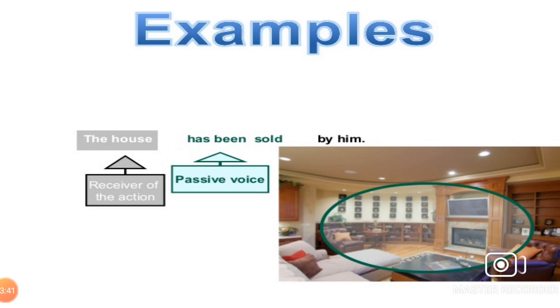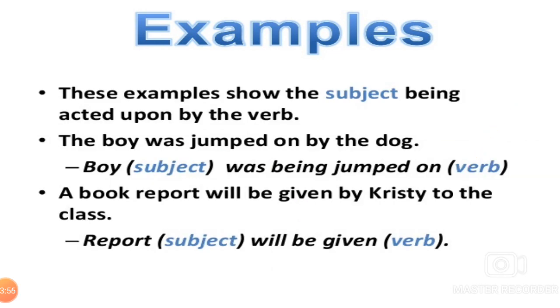The house has been sold by him. The house is the receiver of the action. Has been sold is passive voice. These examples show the subject being acted upon by the verb.